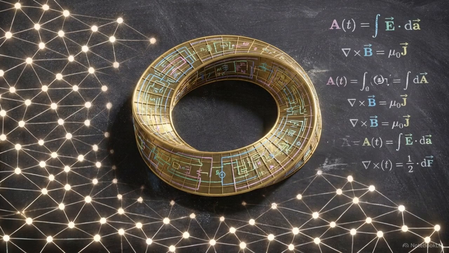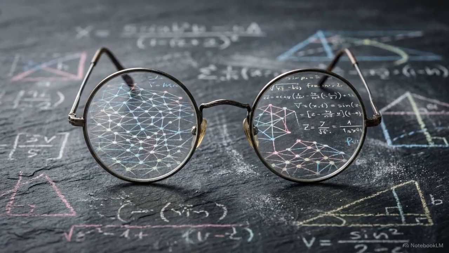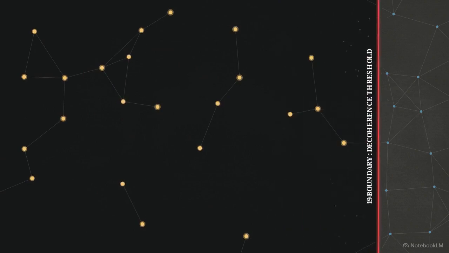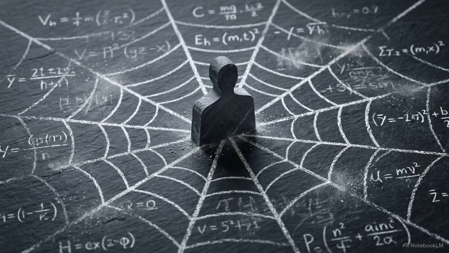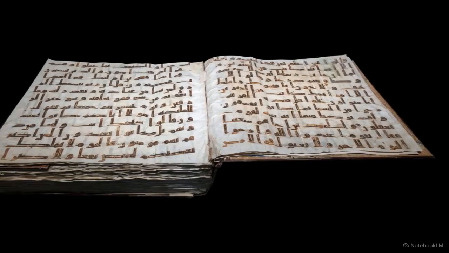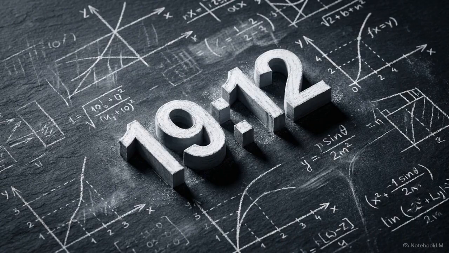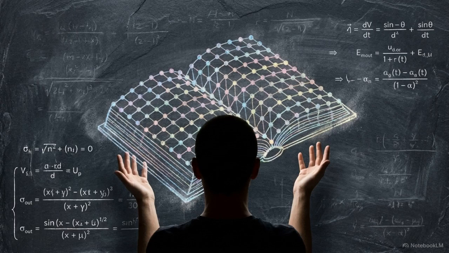The universe is a closed loop, endlessly evaluating this equation as it returns to its source. The code is flawless. A flawless code requires hardware to execute. The reader is that hardware. The system is running. The decoherence boundary is approaching for every node in the network. This network relies on active, conscious nodes to maintain the loop and stave off thermodynamic collapse. To survive the threshold, the system provides an ultimate instruction placed deliberately at verse 1912. The command is clear: take the book with strength. So when will you stop reading the system and become the book?